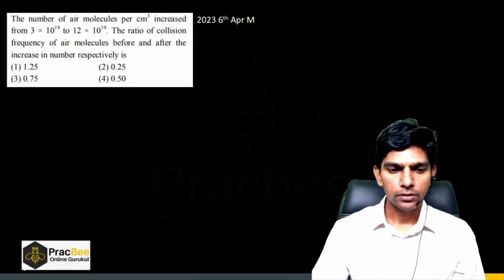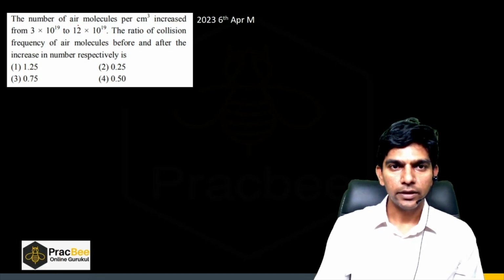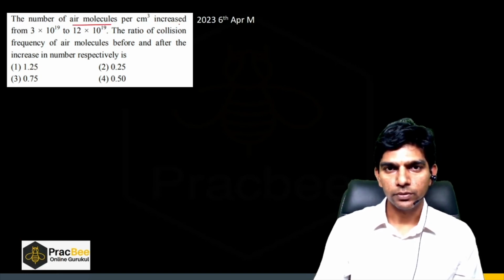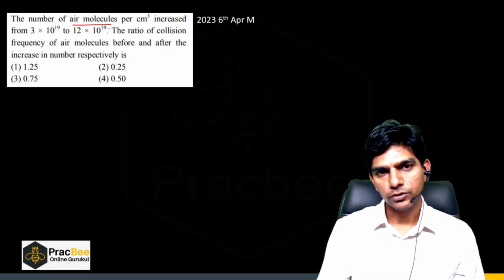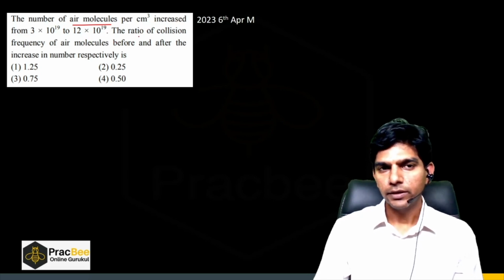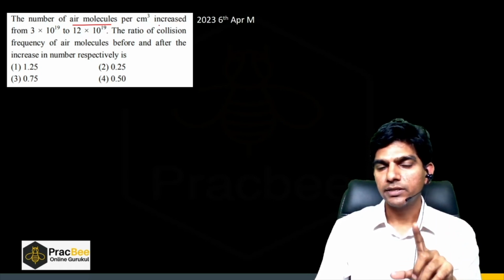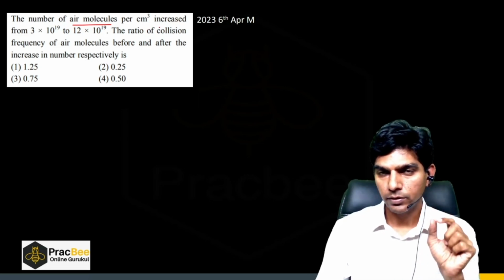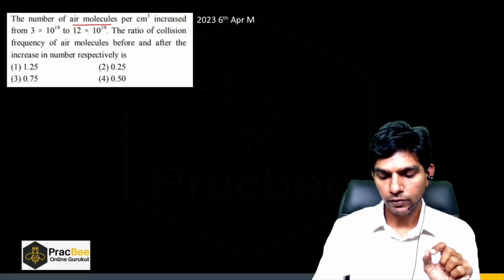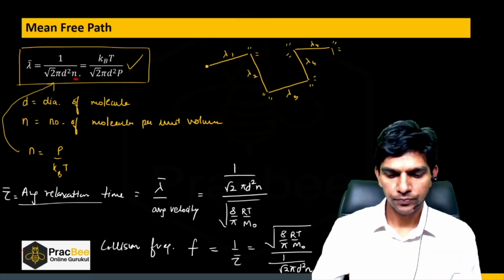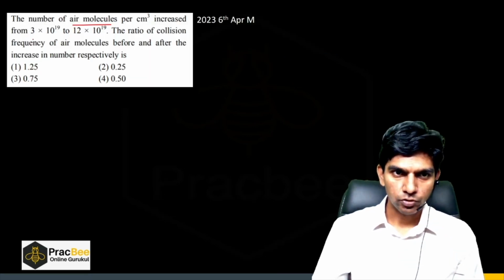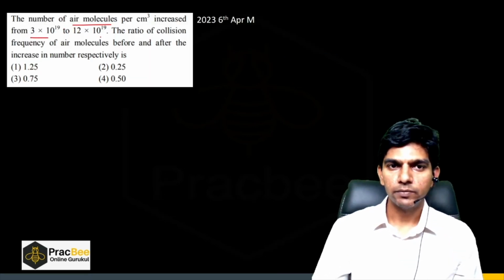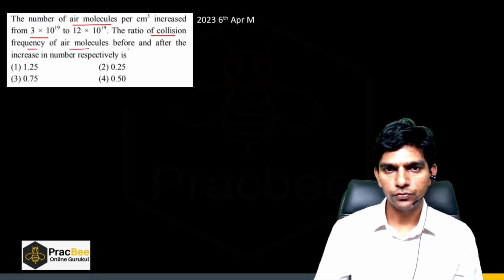Now, the number of air molecules per centimeter cube increased from 3 into 10 raised per 19 to 12 into 10 raised per 19. Okay, so number of molecules per centimeter cube, that is nothing but the number density, the n value in this formula, right? The ratio of collision frequency of air molecule before and after the increase in number.